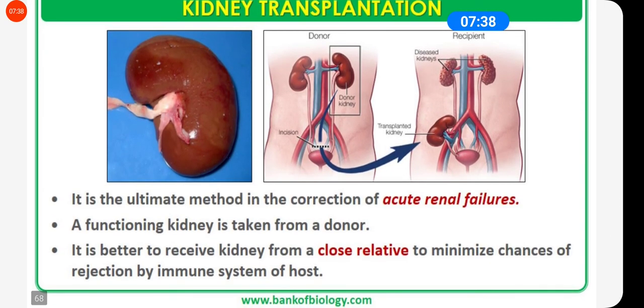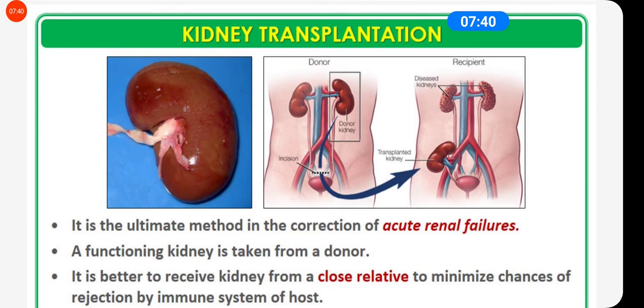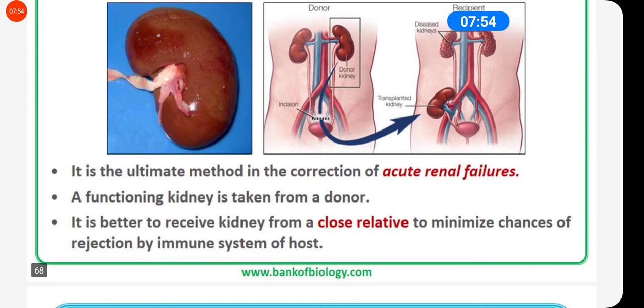So you can see in the figure that when dialysis is not enough and the kidneys are not working properly, a kidney can be transplanted from a donor. Okay, so in acute renal failure a functioning kidney is taken from the donor, and it is better to receive the kidney from a close relative so as to minimize the chances of rejection by the immune system of the host.